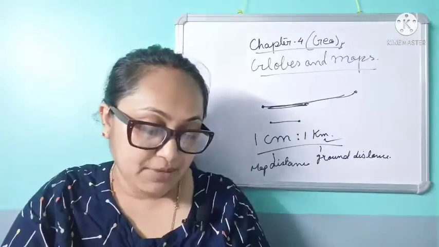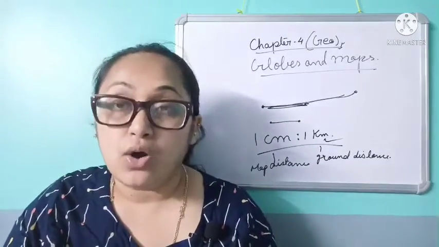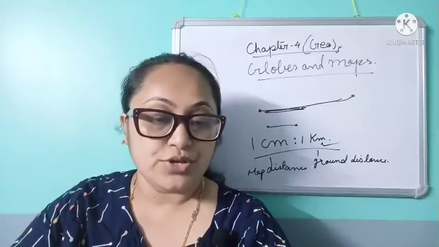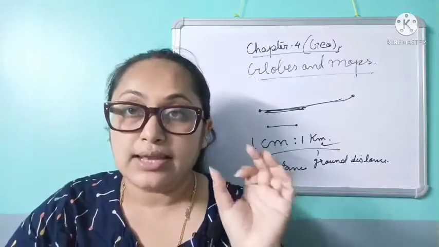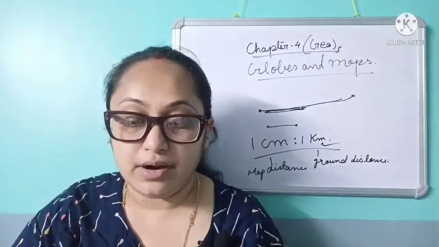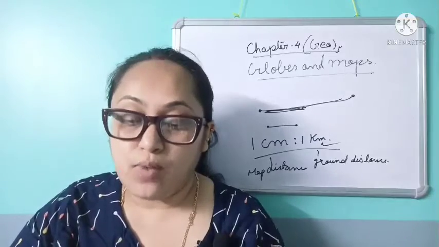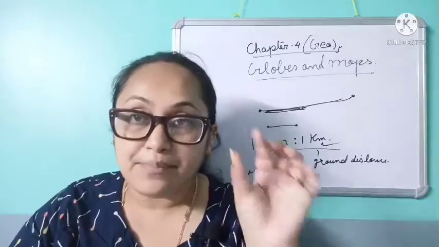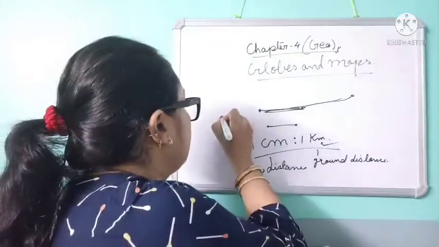Now, how to show scale on a map? The scale on a map can be shown in the following ways. By a statement. In the statement method, the scale is given in words such as 1 centimeter is to 2 kilometer. So the statement means it is filled up with words. Or 1 centimeter is to 2 kilometer. In this statement, 1 centimeter is the map distance. Okay, suppose this is the map.